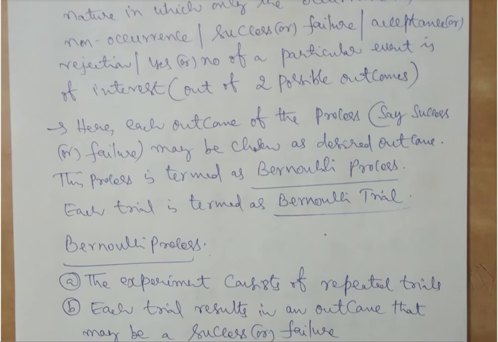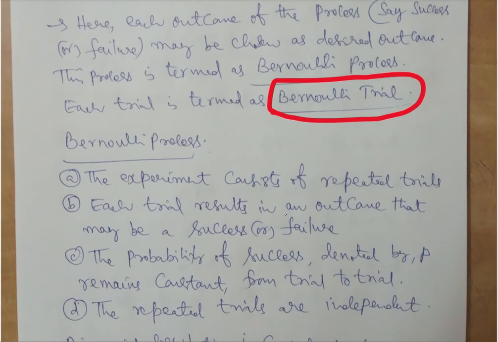Now the binomial distribution mathematically follows a Bernoulli trial. Don't worry about what Bernoulli is. They are all based on mathematical terms, where the experiment consists of repeated trials, and each trial comes with an outcome, either true or false, or success or failure, and the probability of these trials remains constant since they are all independent.